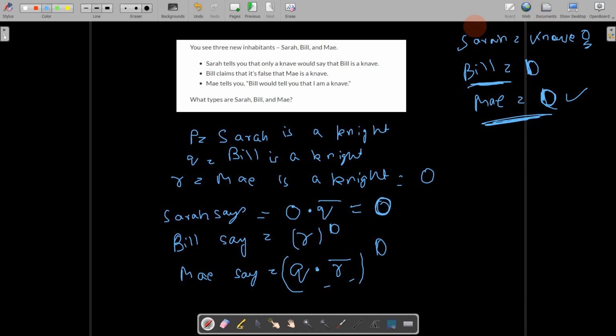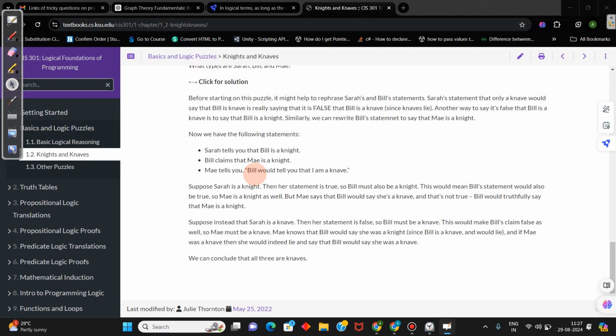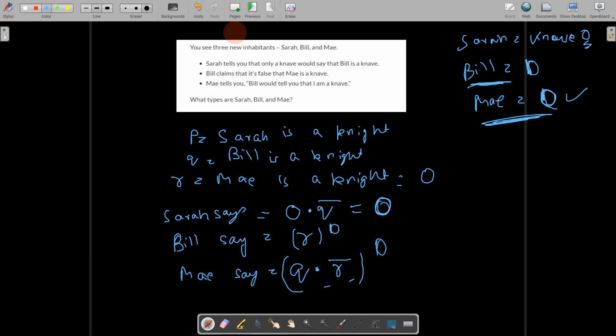Yes, we conclude that all 3 are knaves. This is the right answer. These types of questions are not very easy to solve. They are tricky questions. So practice at home and happy learning. Bye bye.